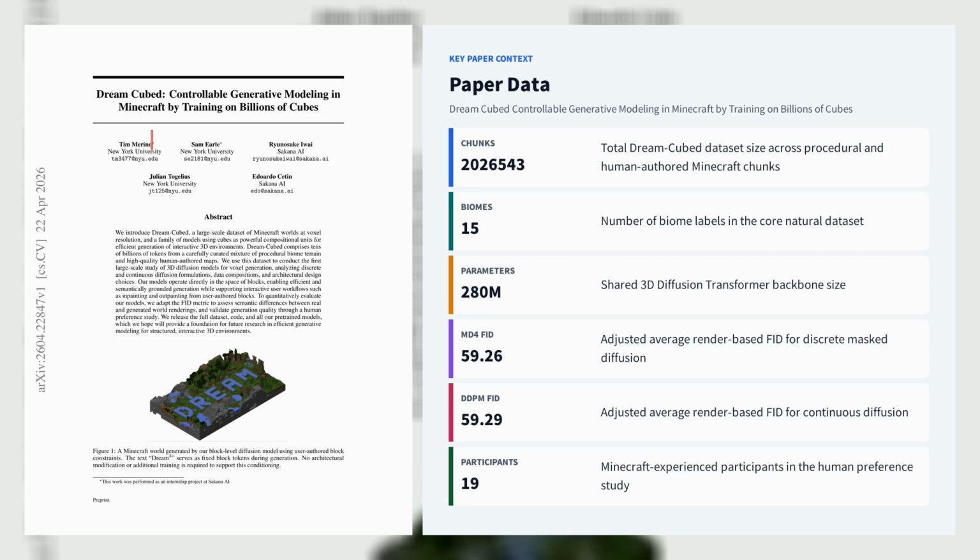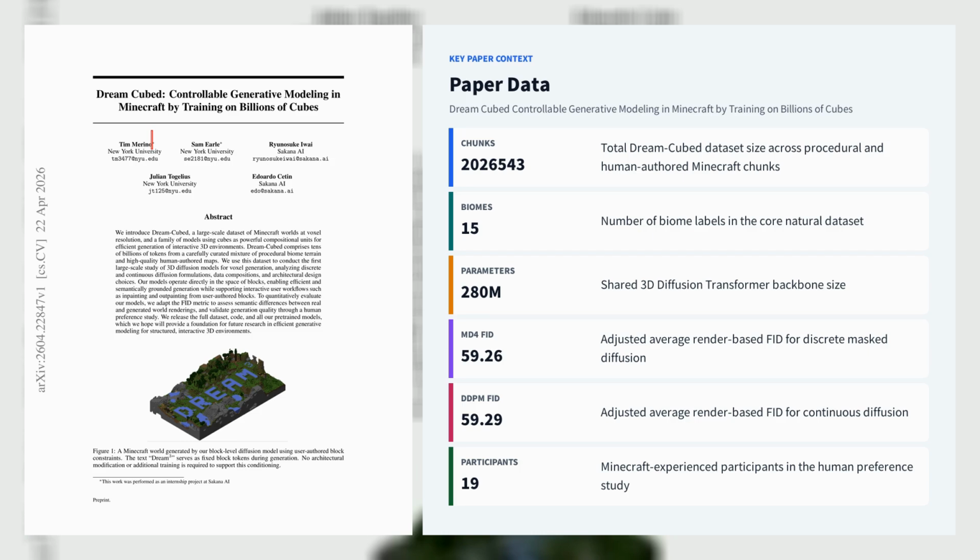A human preference study with 19 Minecraft-experienced participants found generated chunks were preferred over real validation chunks for MD4 patch 2 at 67.1%, MD4 patch 4 at 57.1%, and DDPM patch 2 at 55.2%, while MD4 patch 2 narrowly beat DDPM patch 2 in direct comparison at 49.4%, showing that patch size matters more than diffusion type.